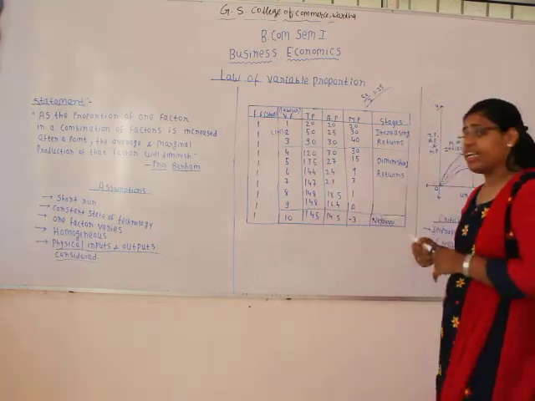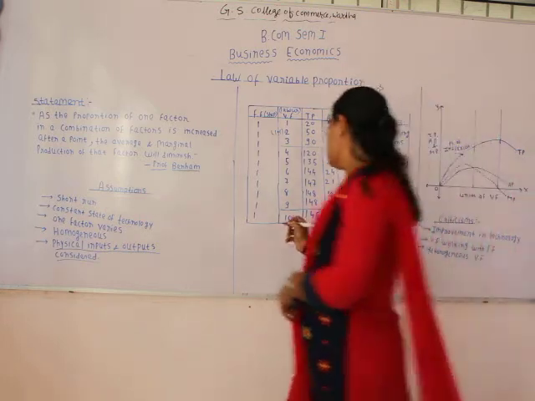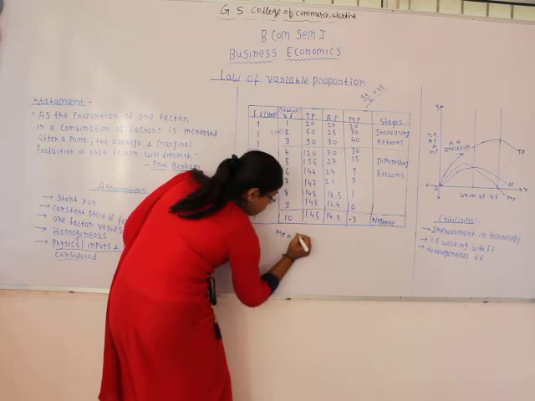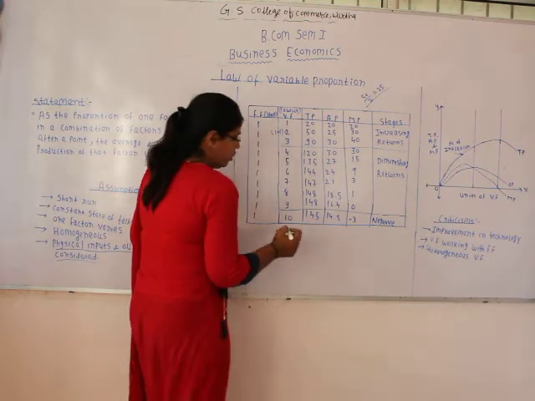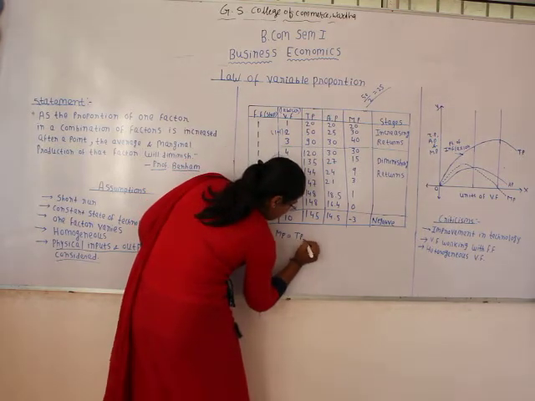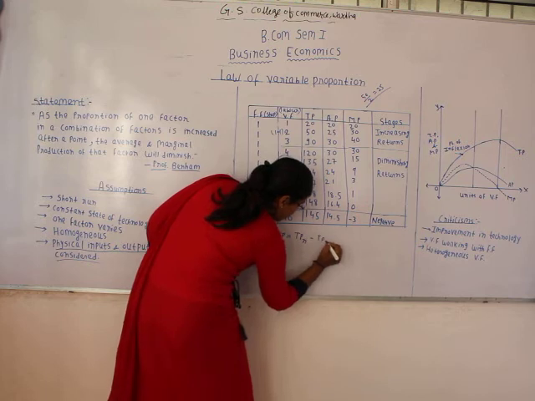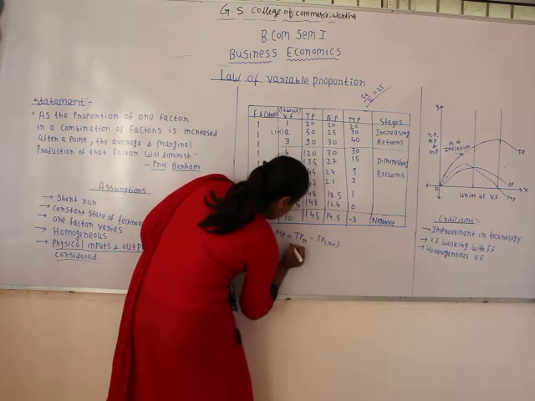So how do we calculate marginal production? The formula for calculating marginal production is total production of n units minus total production of n minus 1 units.